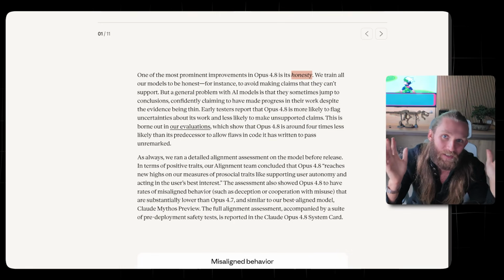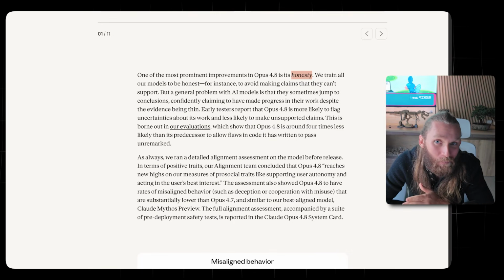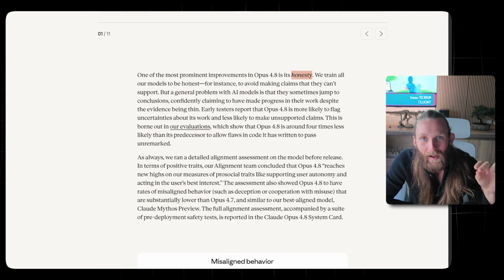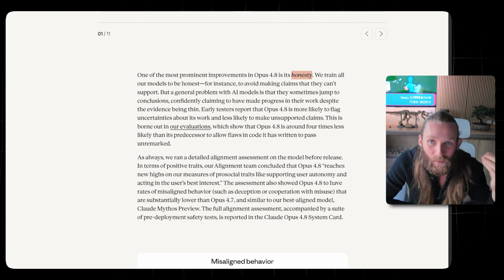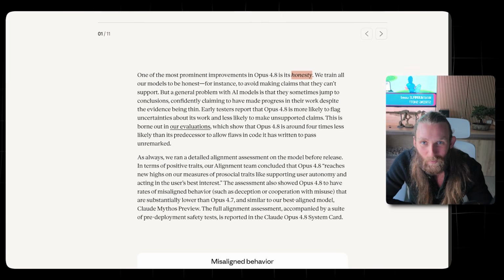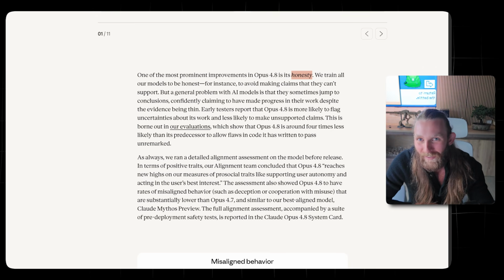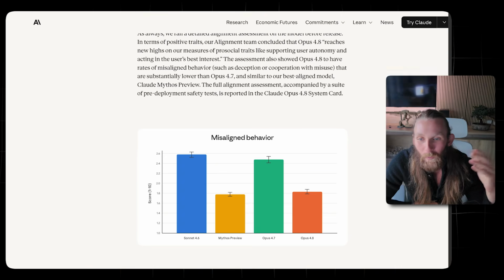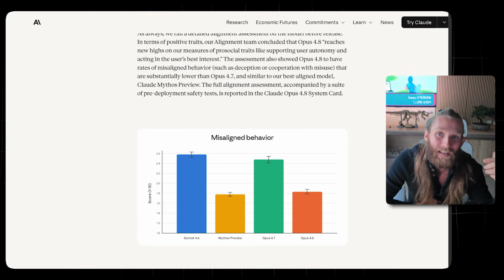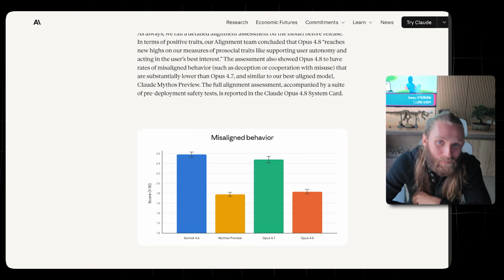It's a lot. Last biggest change is the honesty upgrade. Anthropic spent most of the update talking about how 4.8 is a lot more honest with you. If you use 4.7 or really any normal LLM, there's a lot of times where you ask it to do something, it tells you it's done, and then you're like, well, did you actually do it? And then it's like, no, I actually didn't, now that I'm thinking about it. Whereas with 4.8, it's going to essentially take that misaligned behavior and cut it in half as compared to 4.7 and even other major models like GPT.